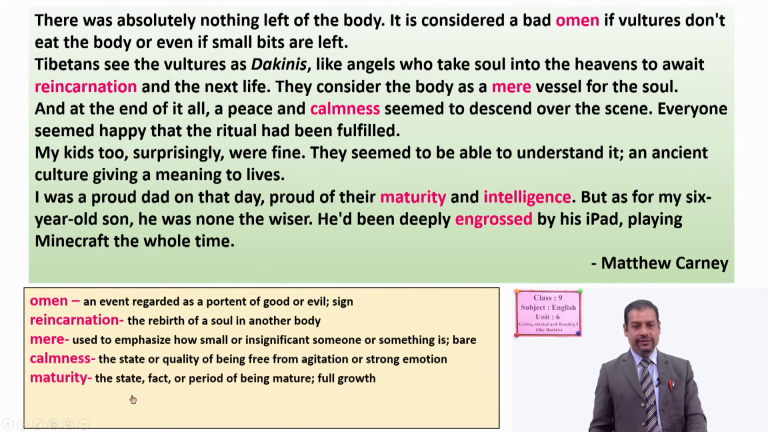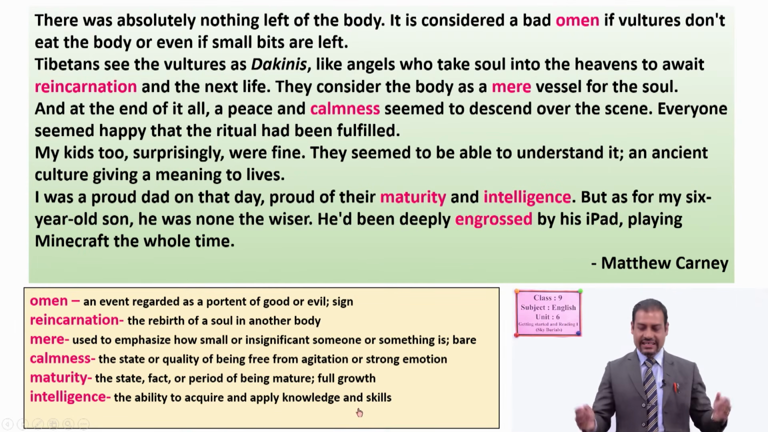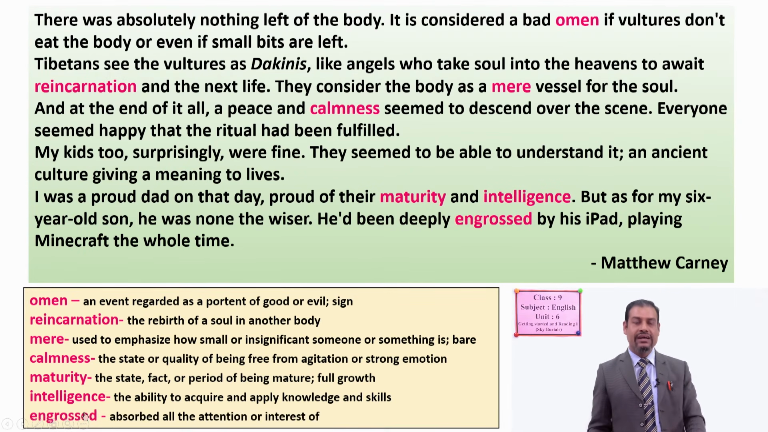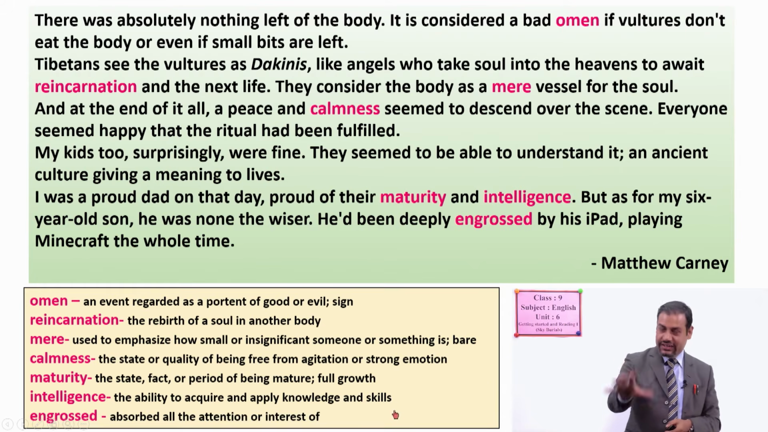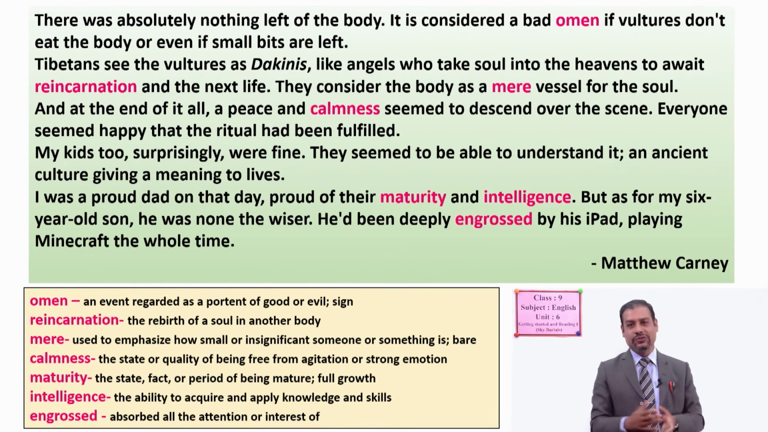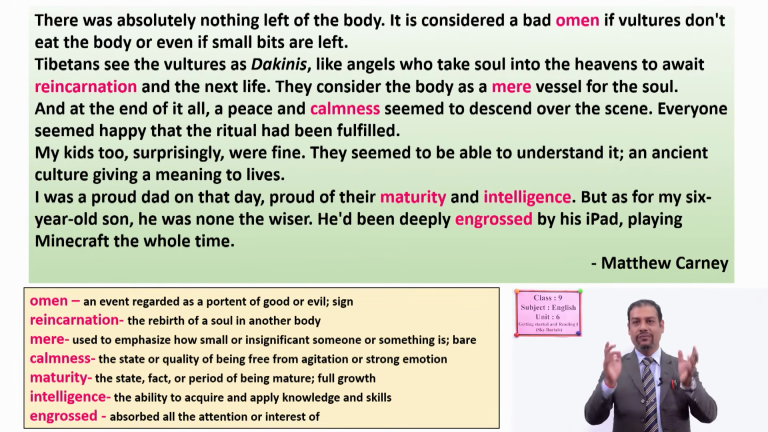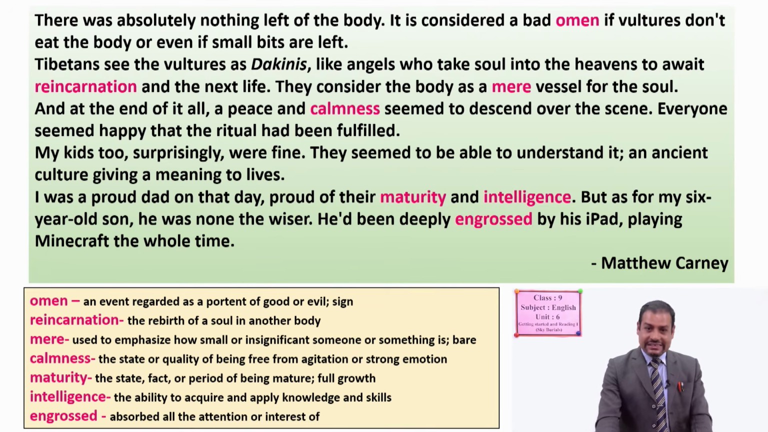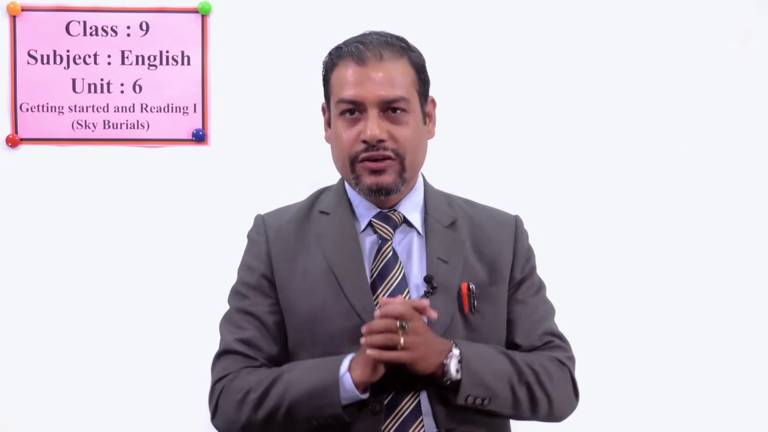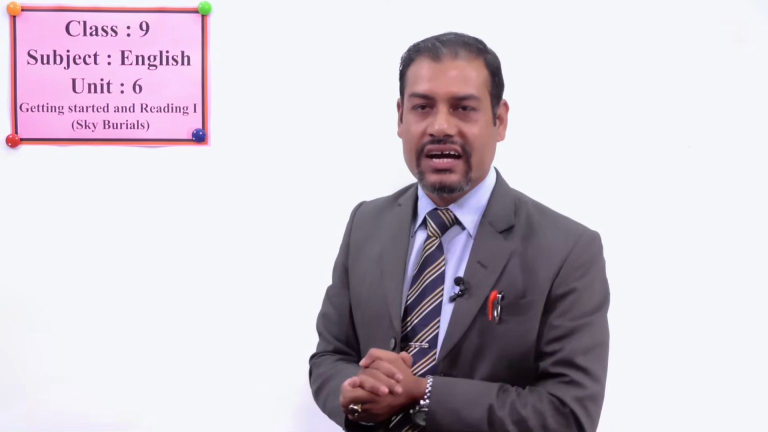Calmness means the state or quality of being free from agitation or strong emotion. Next, maturity means the state, fact, or period of being mature, full growth, you can understand. Intelligence means the ability to acquire and apply knowledge and skills. And the last word we have is engrossed, and it means absorbed all the attention or interest of. So the youngest son paid his attention to the iPad to play Minecraft game. Dear students, I hope you have understood the full text about the sky burials.